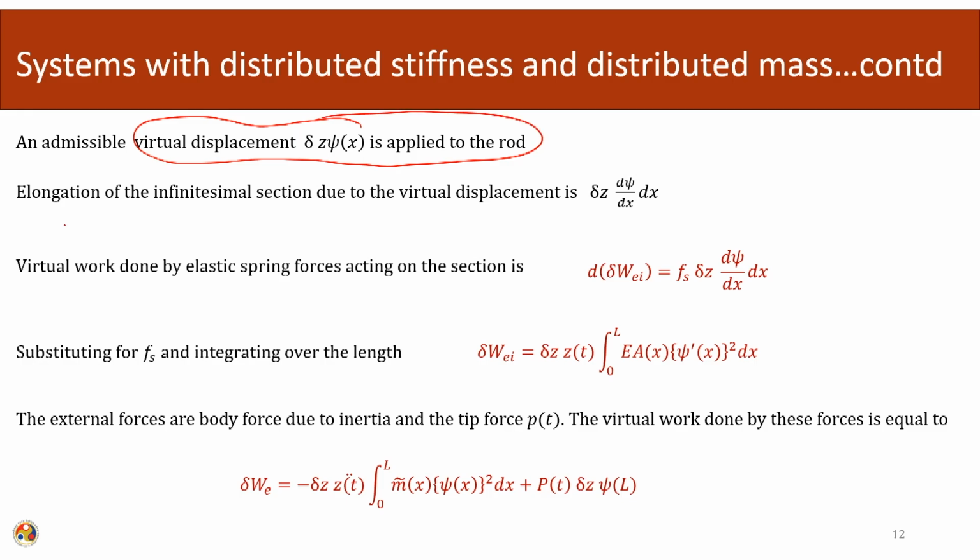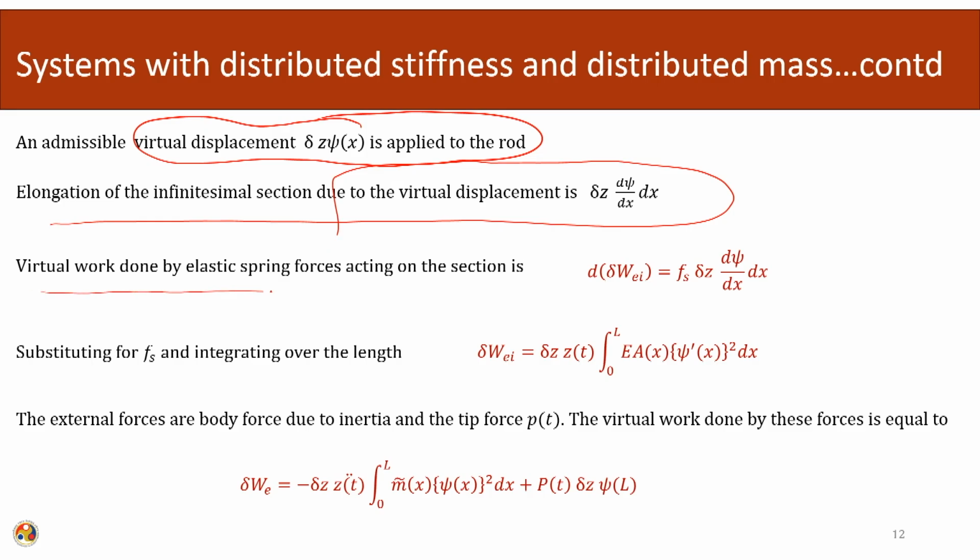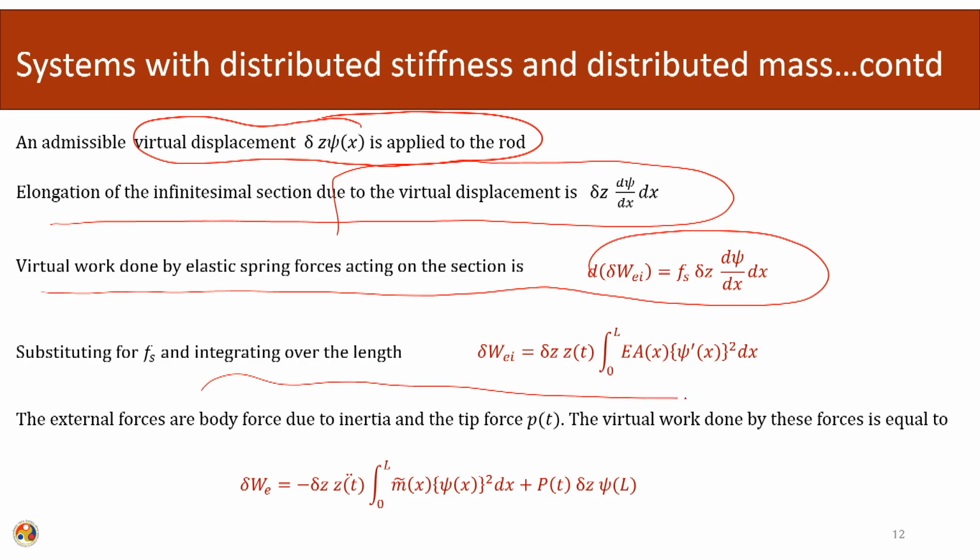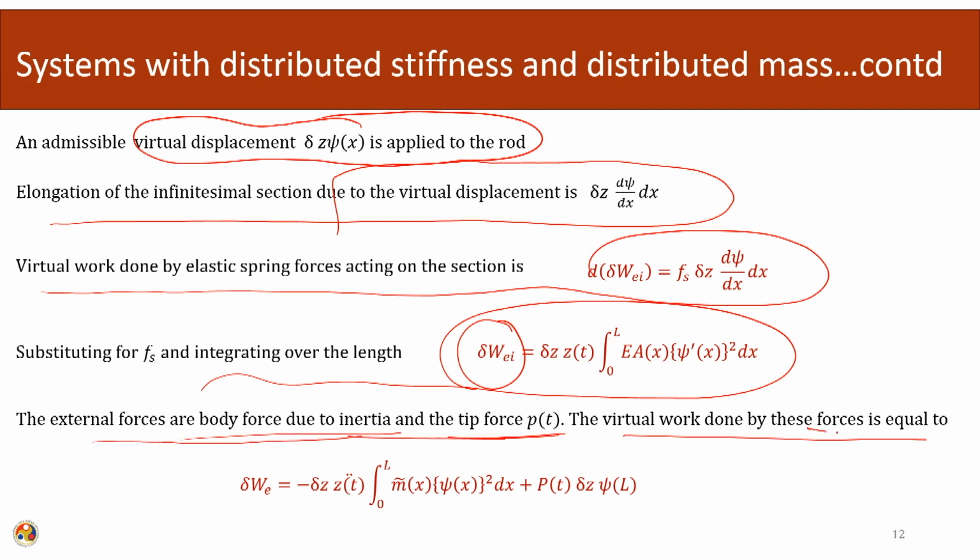So, the elongation of the small section due to the virtual displacement is this much. So, now the virtual work done by the elastic spring is given by this equation, and substituting this value we get the total work. The external forces are the body force due to inertia and the tip forces. The virtual work done by these forces again is given by this equation.